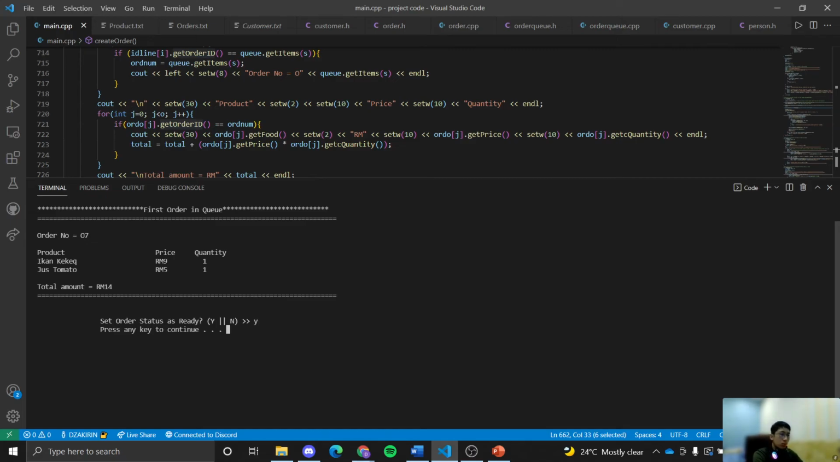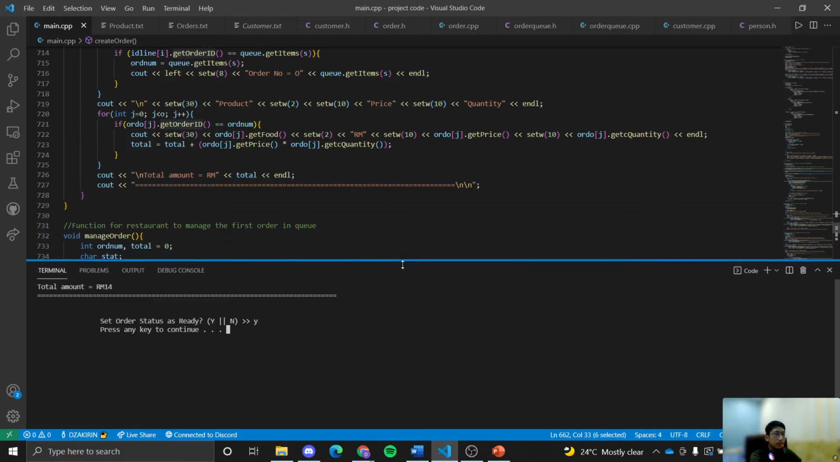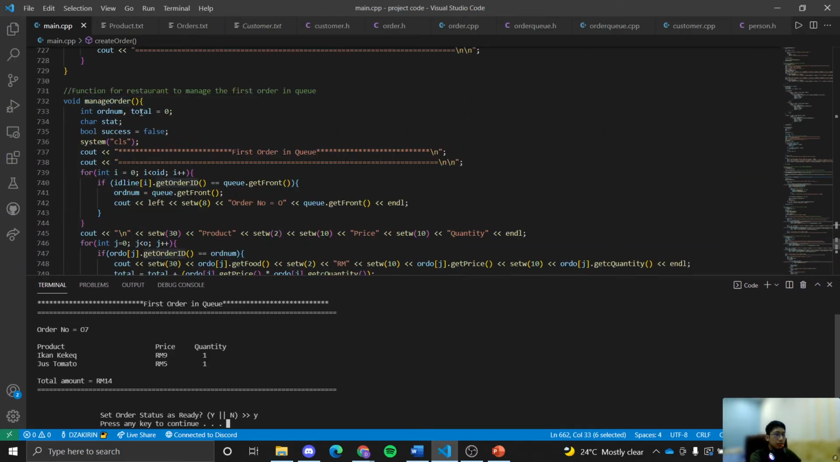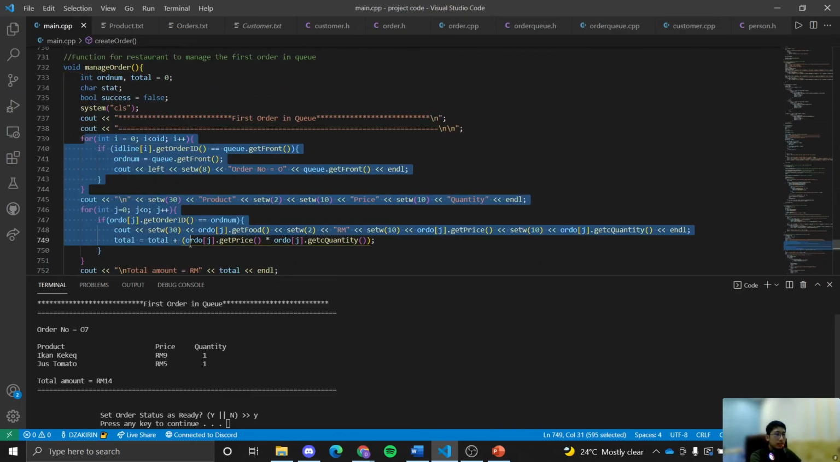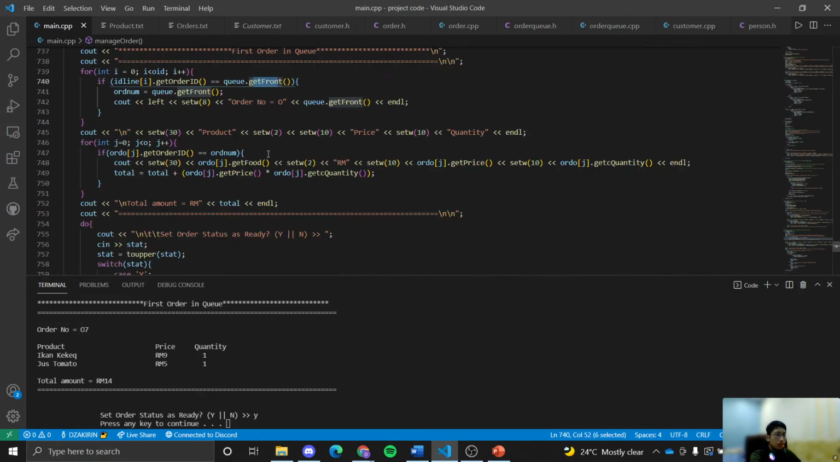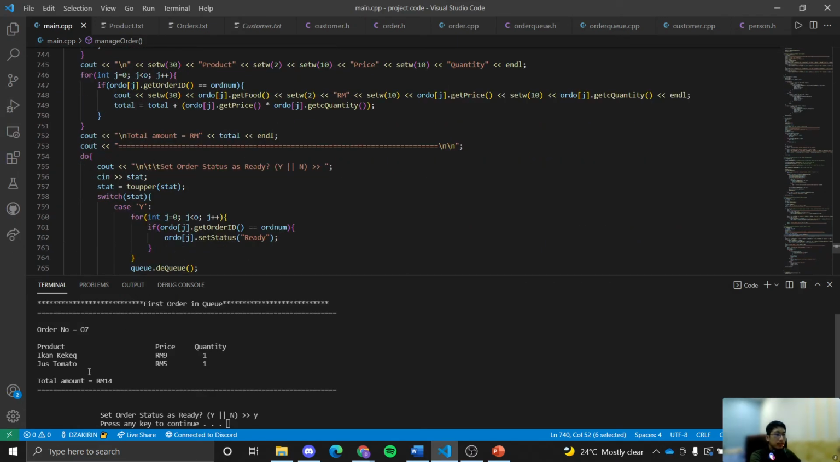When we input yes, let's take a look at what is happening behind the scenes. In manage order, this is basically the same as the previous function, except that it only shows the front item in our queue, the first order. And then this is the selection: set order status as ready, yes or no.